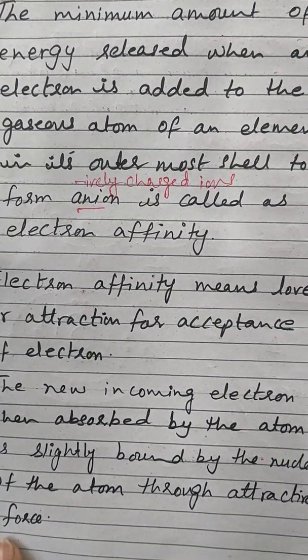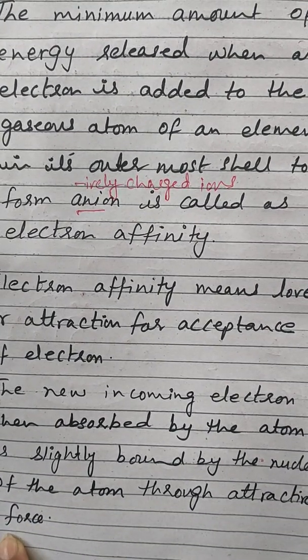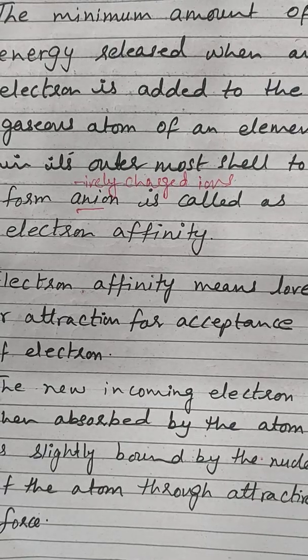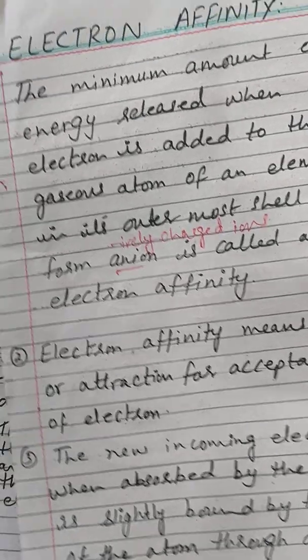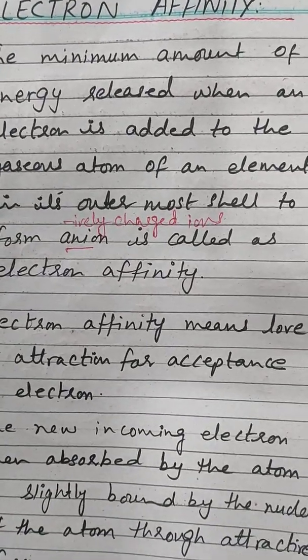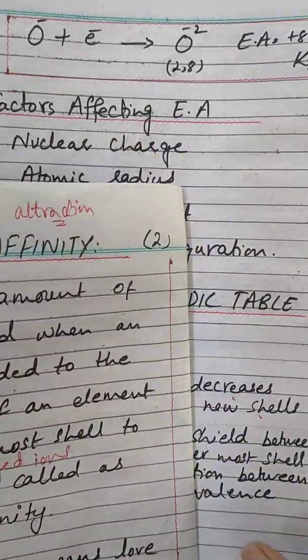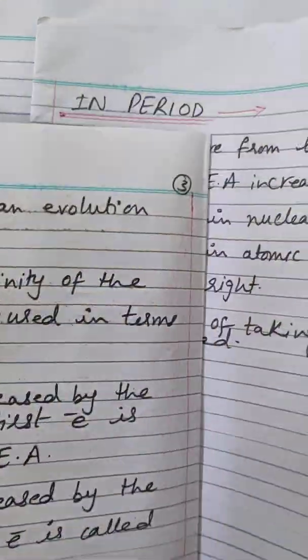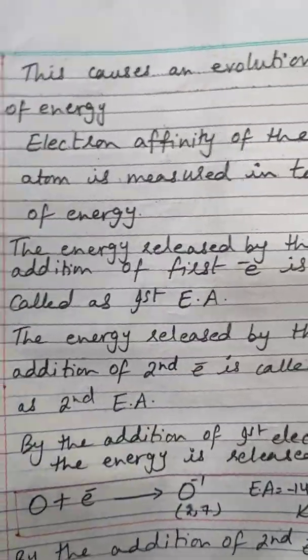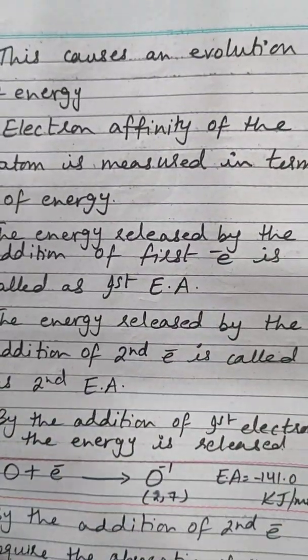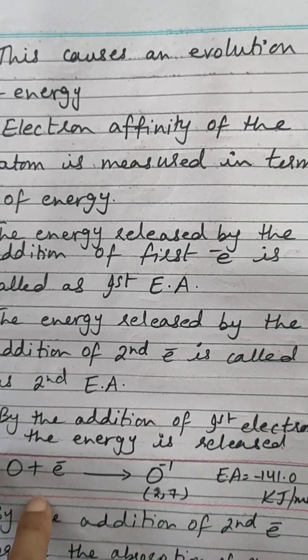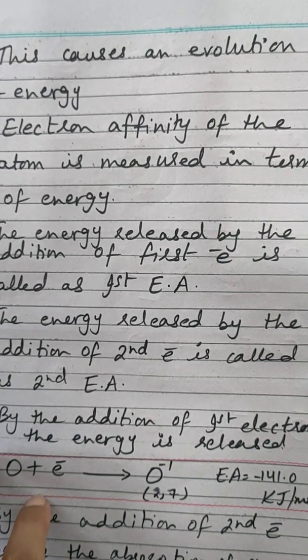As you know, electron affinity means the love or attraction for the acceptance of electron. The new incoming electron, when absorbed by the atom, is slightly bound by the nucleus of the atom through attractive forces. Clear? This causes an evolution of energy, meaning there is a release of energy when an atom accepts the electron in its outermost shell.